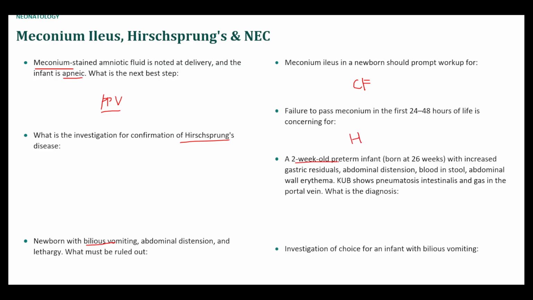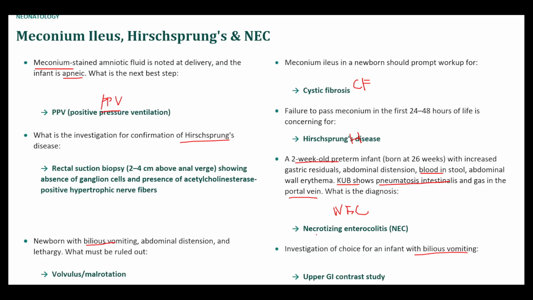A 2-week-old preterm infant with increased gastric residuals, abdominal distension, blood in the stool, abdominal wall erythema, a kidney, ureter, bladder scan shows pneumatosis intestinalis and gas in the portal vein. So this is NEC. Pneumatosis intestinalis is sort of the buzzword here. Investigation for bilious vomiting: you want to do x-rays and an upper GI contrast study.